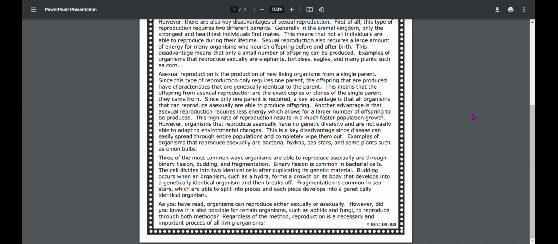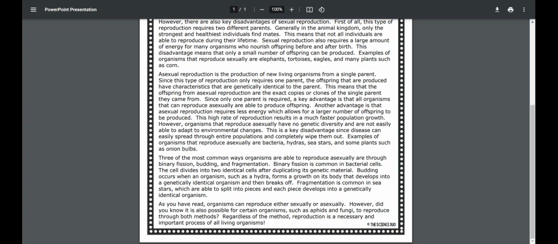Asexual reproduction is the production of new living organisms from a single parent. Since this type of reproduction only requires one parent, the offspring that are produced have characteristics that are genetically identical to the parent. This means that the offspring from asexual reproduction are the exact copies or clones of a single